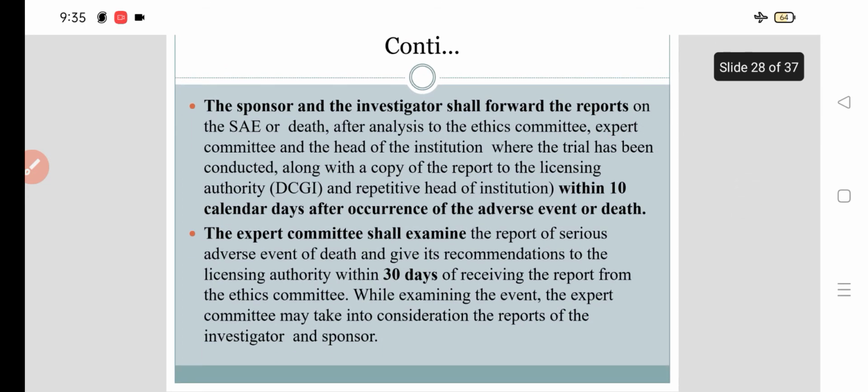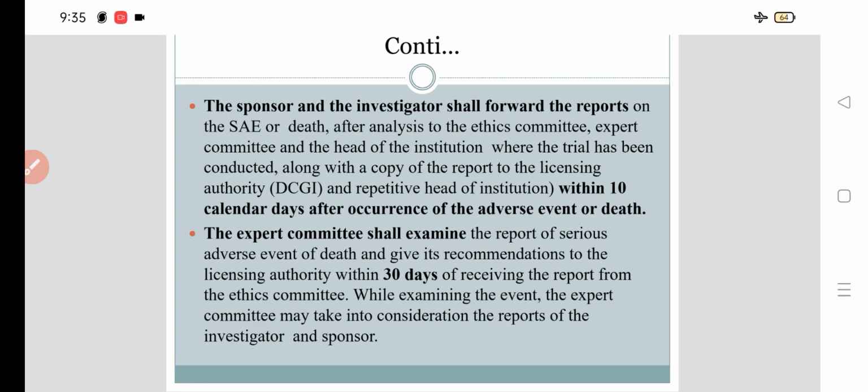The sponsor and the investigator shall forward the report on SAE or death after analysis to the ethics committee, the expert committee, and the head of the institution where the trial has been conducted, along with a copy of the report to the licensing authority, within 10 calendar days after the occurrence of the adverse event or death.